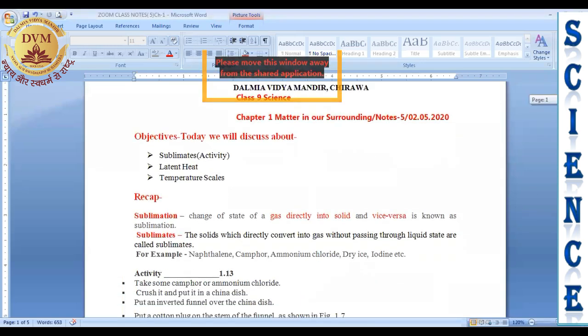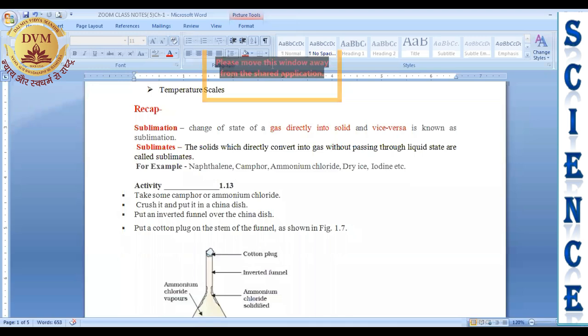We have already discussed sublimation. So today we are going to read about some sublimates. What are sublimates? The solids which directly convert into gas without passing through the liquid state are called sublimates. In simple words, the solids which pass through the process of sublimation from solid to gas and gas to solid are known as sublimates, right?